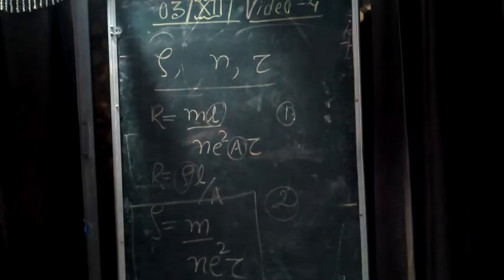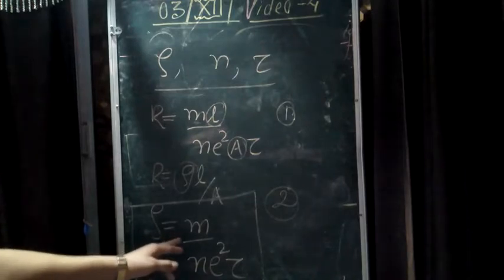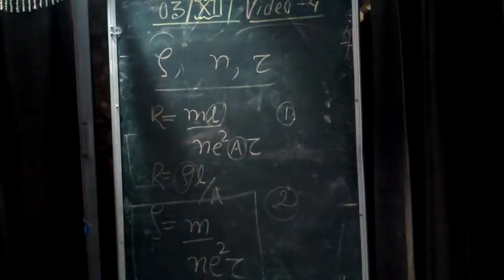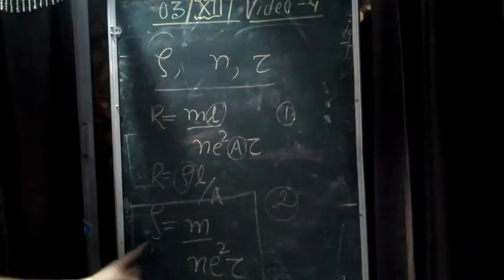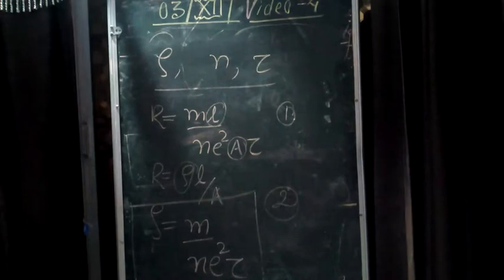So whenever we are asked to write resistivity in terms of number density and relaxation time, we can write it this way: rho is equal to m upon ne square tau. Now if temperature is constant, what happens? m constant, n constant, e constant, tau is also constant.